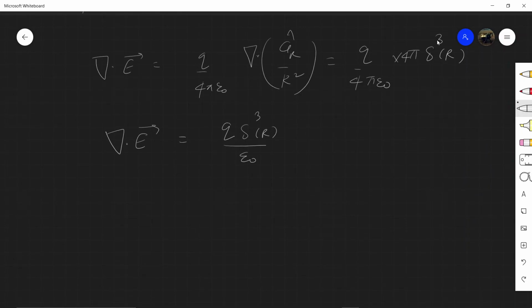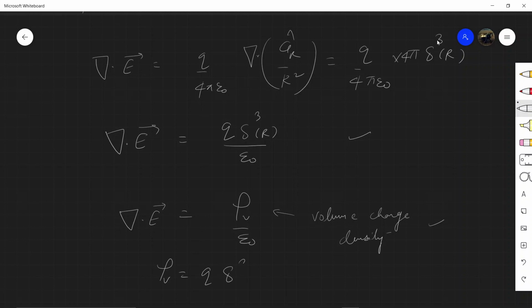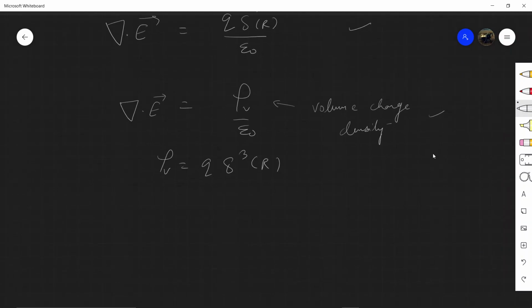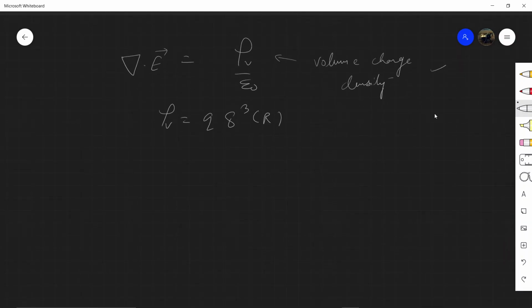If we compare this with the point form of Gauss law, which is given by del dot E equals rho v upon epsilon naught, where rho v is the volume charge density, now if we compare these two equations, we can write rho v equals q times the Dirac delta function at the position r.